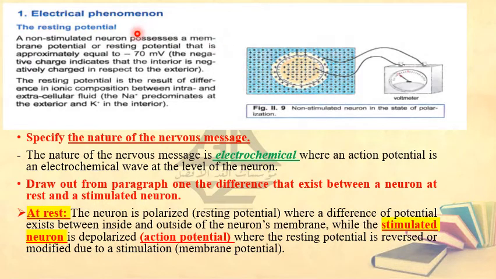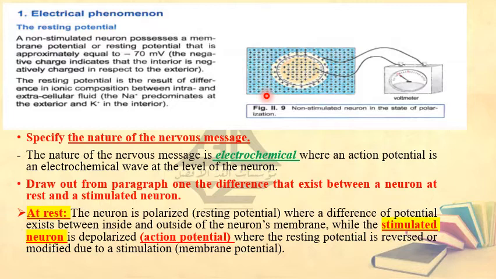First of all, before reading the text, let me ask you a question. What do we mean by non-stimulated neuron? A non-stimulated neuron means that this neuron is not subjected to any stimulus. And what do you mean by stimulus? Stimulus is any action that you might be subjected to which will make you react. For example, you might be subjected to a thermal stimulus, like touching a hot object, this is a stimulus.